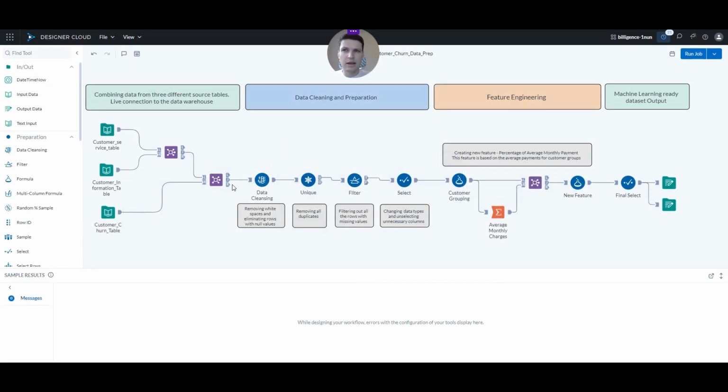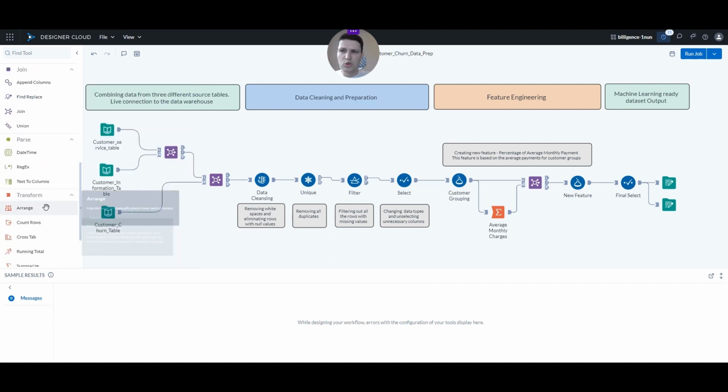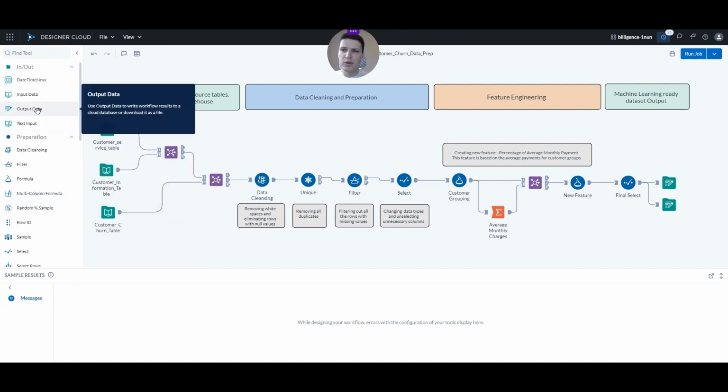So we are in Alteryx Designer Cloud, which is a no-code/low-code drag and drop transformation application that enables us to build data transformation and loading pipelines in the cloud. First of all, on the left-hand side, we have different tools that we can use to transform our data, to connect to our data, and then finally to output the data to the final destination.